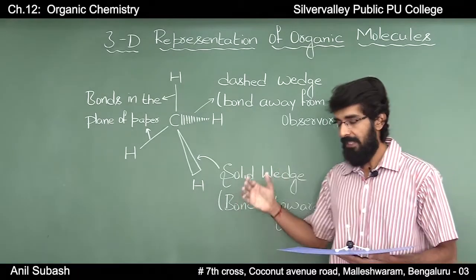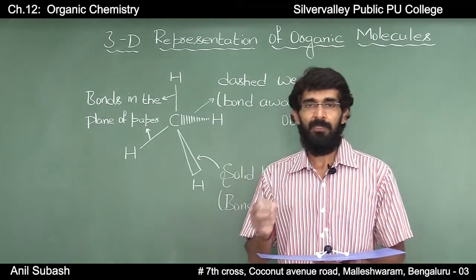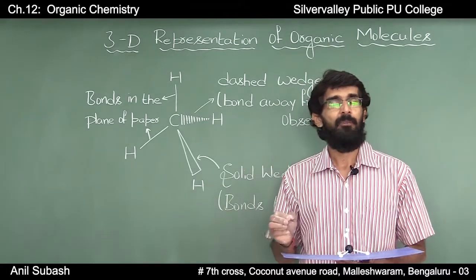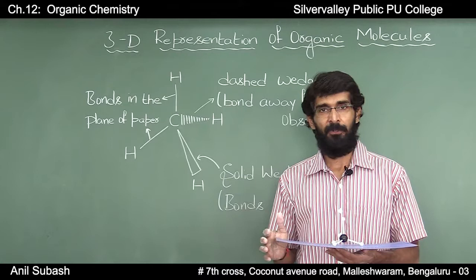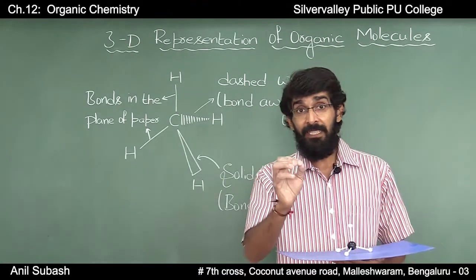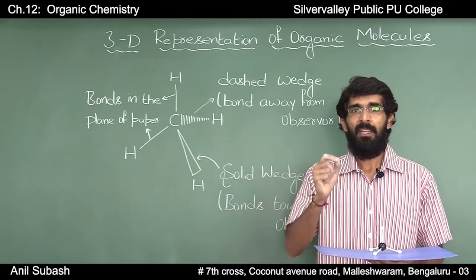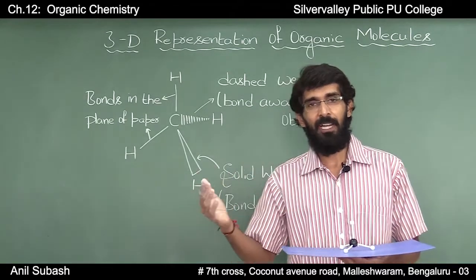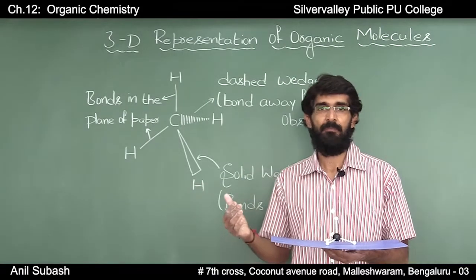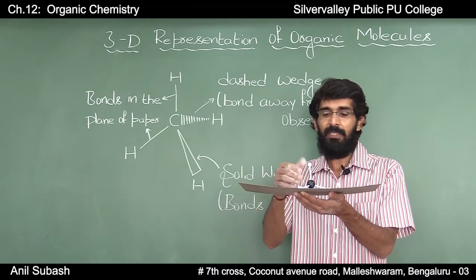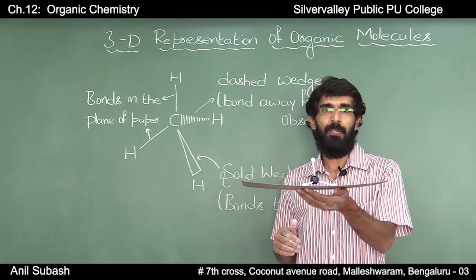To represent a molecule in three dimensions, we'll take a simple example of the methane molecule, which has the formula CH4. That is, in methane, carbon is the central atom and it is bonded to four hydrogen atoms. And the structure of methane can be represented in this way.